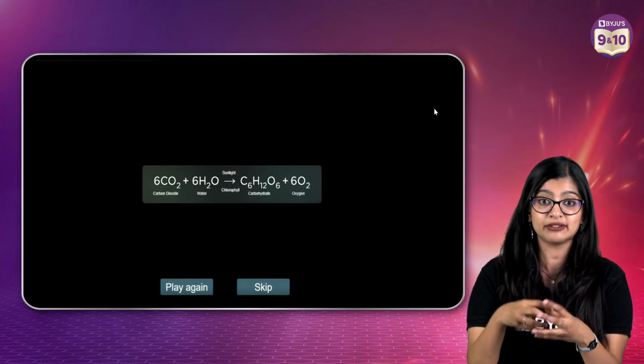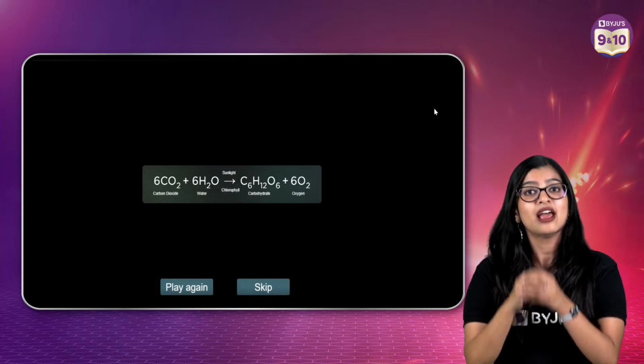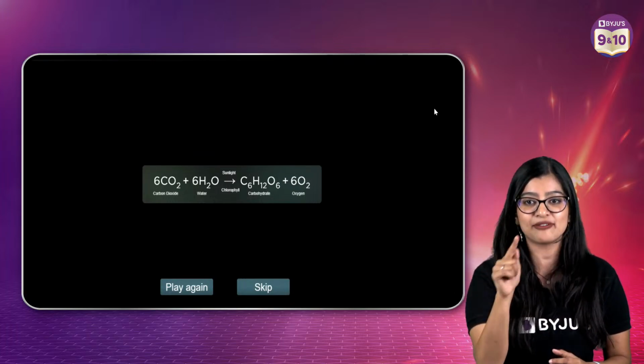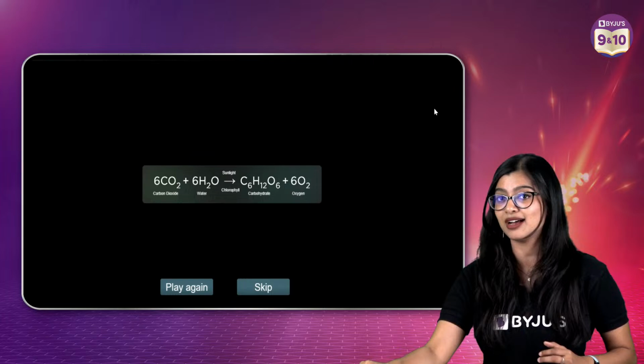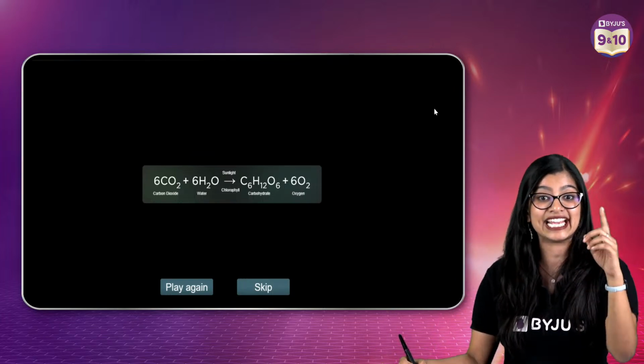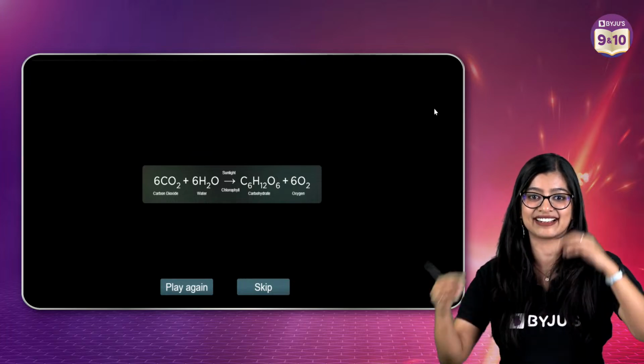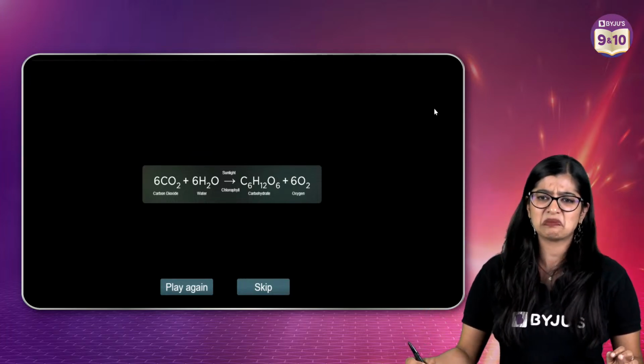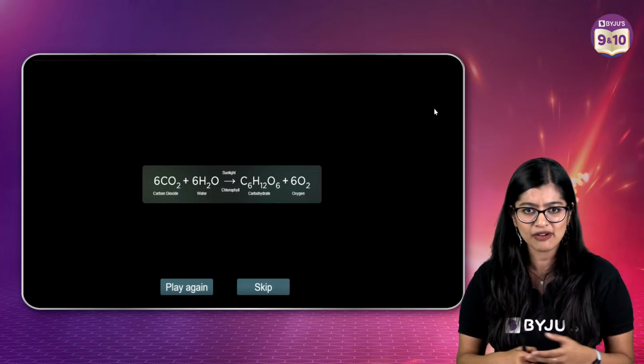Now when I couple it with the steps of photosynthesis as well, I told you, my promise to you was that after this class, you're never going to forget. And that is something that I truly believe in. It's still in your mind. Exactly. Now, some of you are like, ma'am, I didn't understand much. It's okay. That's why I'm here for you.